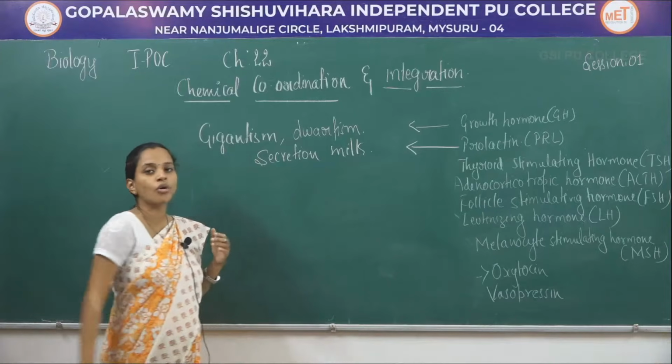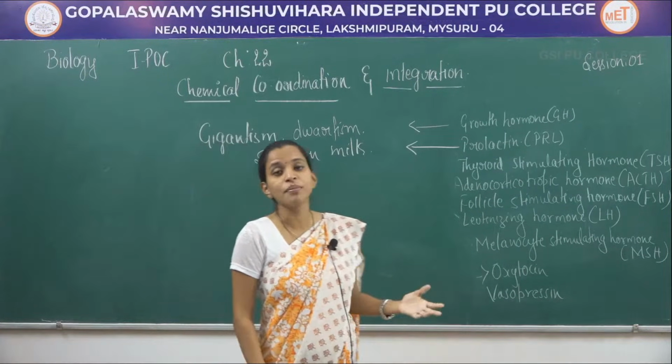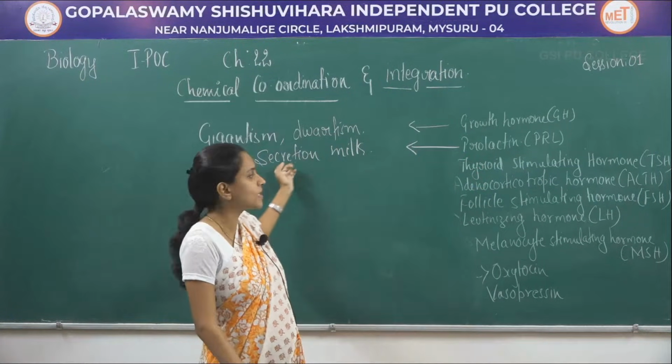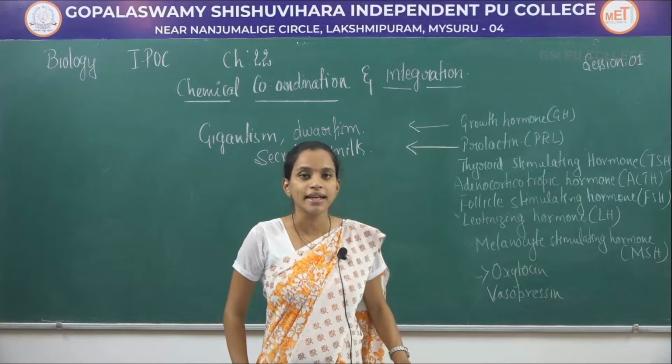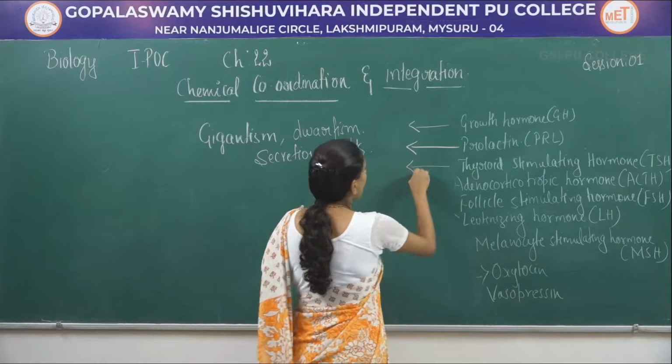This prolactin hormone helps in secretion of milk in the mammary gland of a pregnant woman. Next is thyroid stimulating hormone.